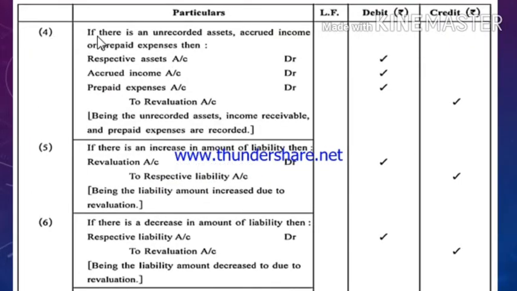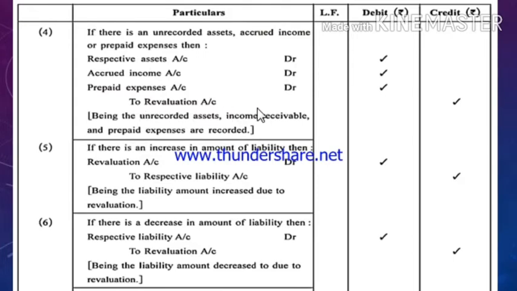Now the fourth entry, if there is an unrecorded asset, accrued income or prepaid expenses, then you are very well aware about the concept of accrued income or prepaid expense that we had already discussed in standard 11th. Due to these unrecorded assets, if they are recorded, then assets value increases and profit arises to the firm. So revaluation account will be credited and concerned assets will be recorded on the debit side. So the entry would be respective assets account debit, accrued income account debit, prepaid expense account debit to revaluation account credit.